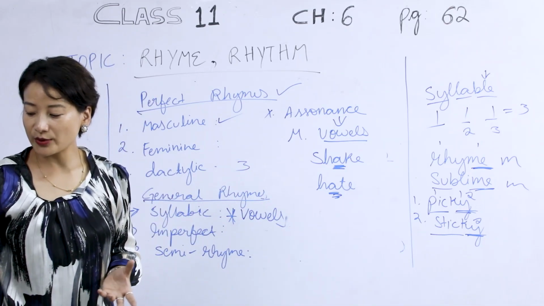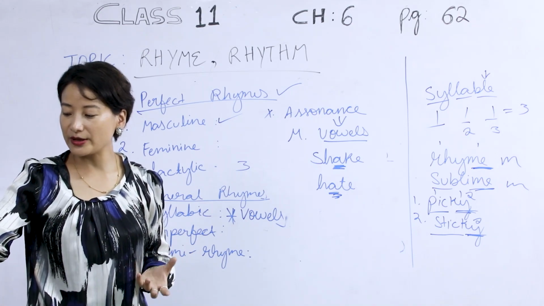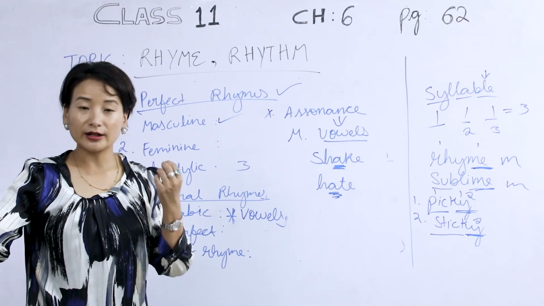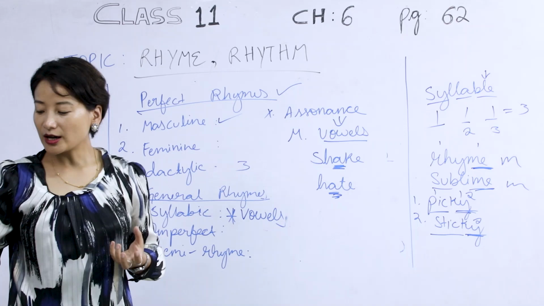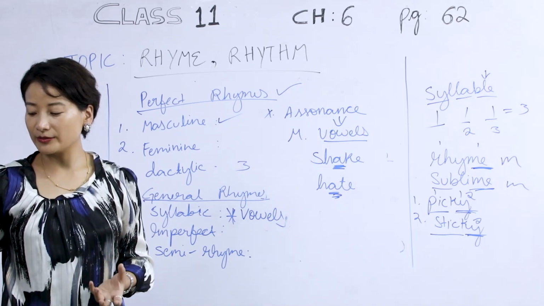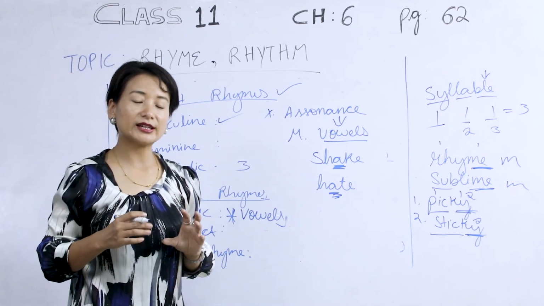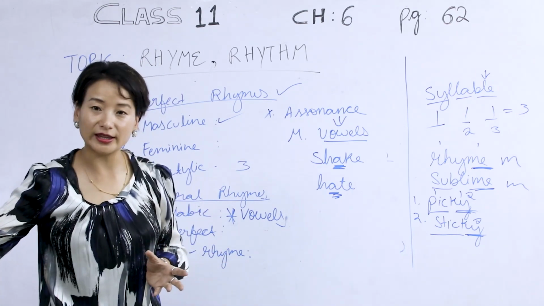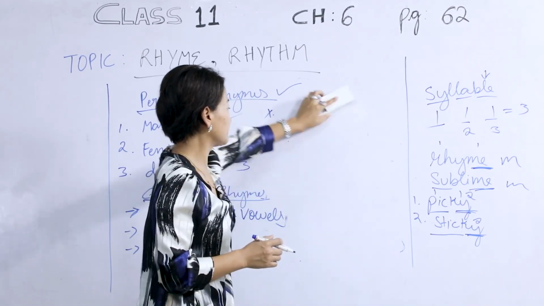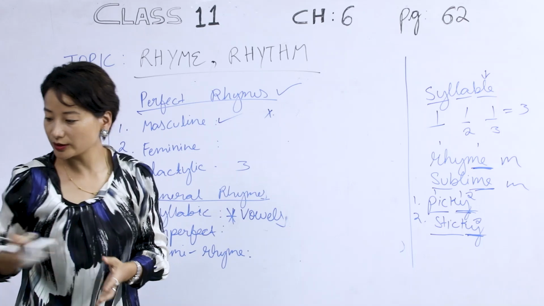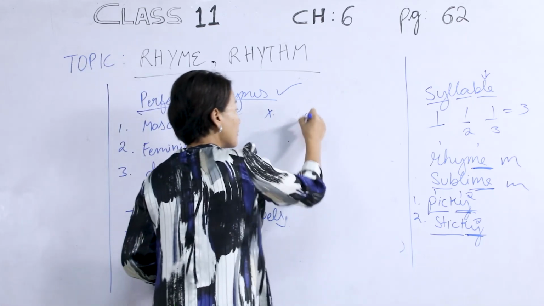Consonance, matching consonants. In order to save time, I will just mention the example of rabbis and robbers. So the sound B is being repeated here. So that is consonance. Now, half rhyme or sprung rhythm consists of matching final consonants. Supposing the lines are ending in such a way that the last syllable is ending with a matching final consonant.